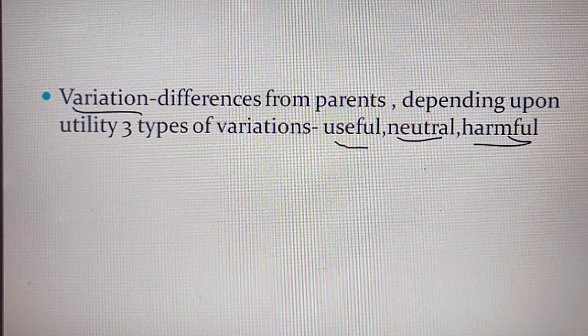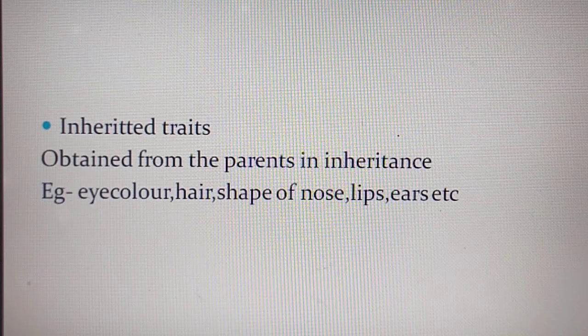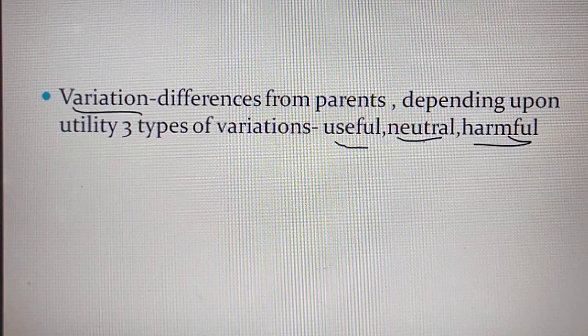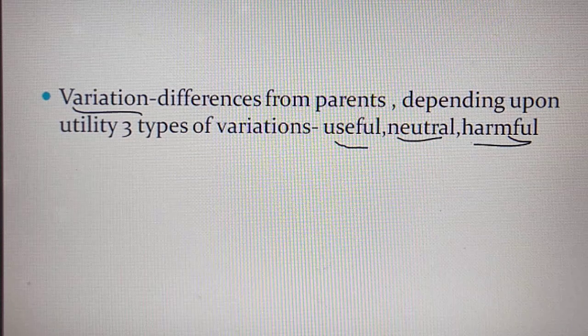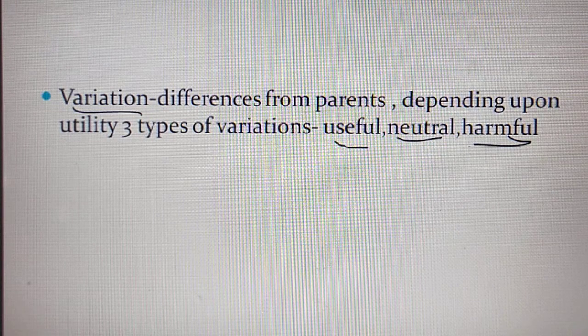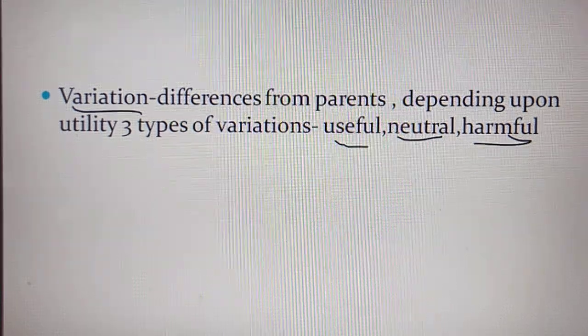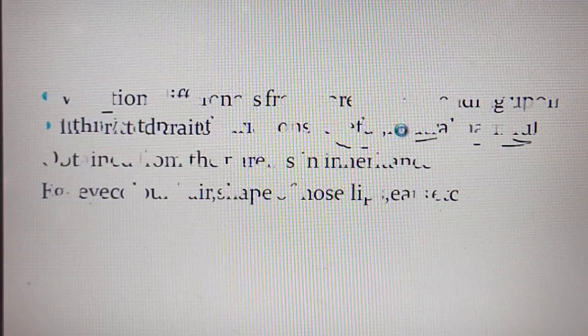Then what about the neutral variation? Neutral variation may or may not help the organism to survive. That we call the neutral variation. And next is harmful variation. This harmful variation eliminates the individual's survival in nature. So it will eliminate that particular individual. It is unable to compete with the other individuals that have the useful variation. These are the three different types of variation.